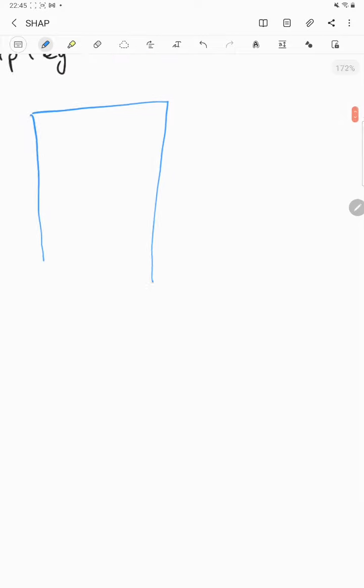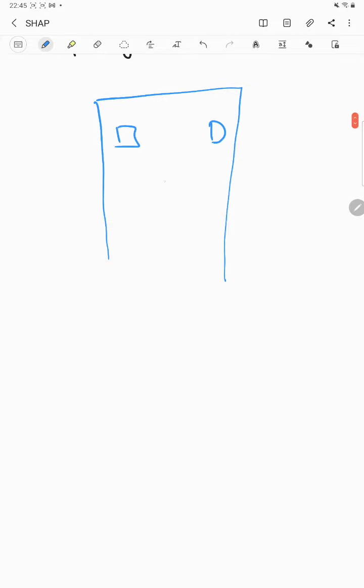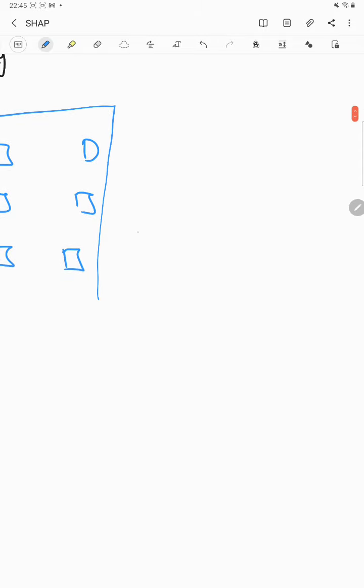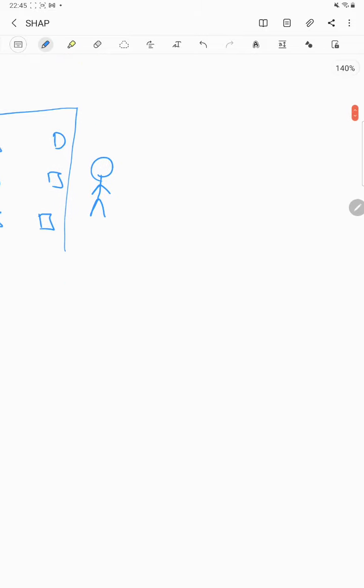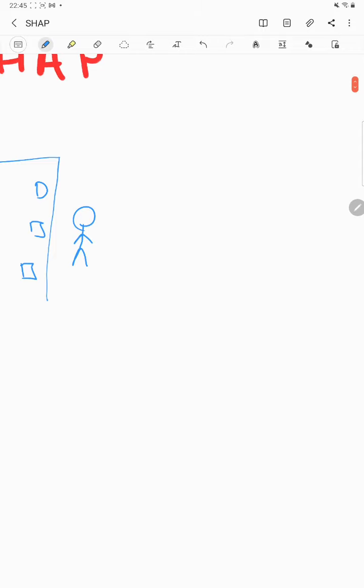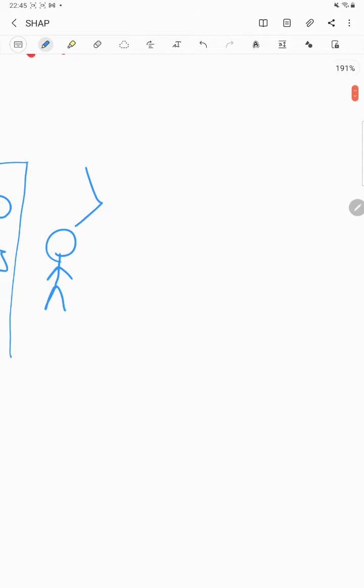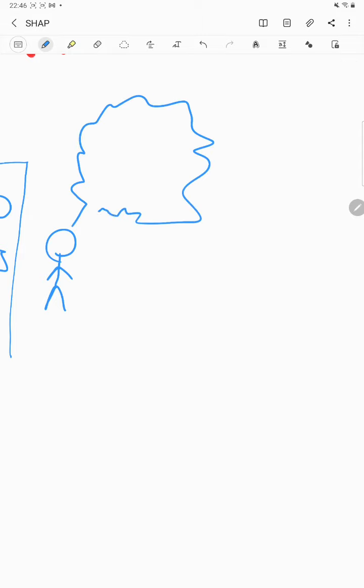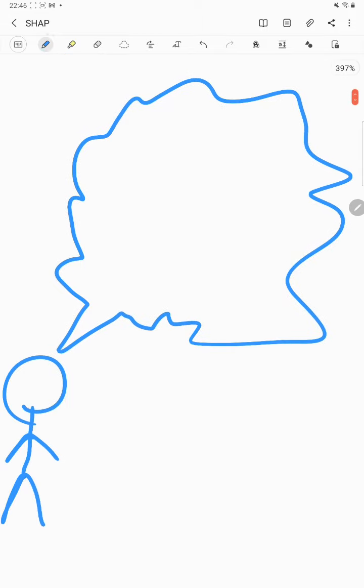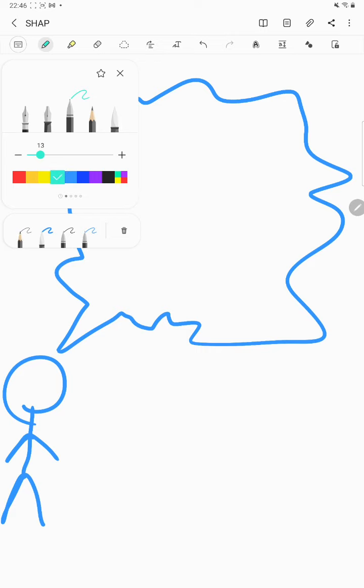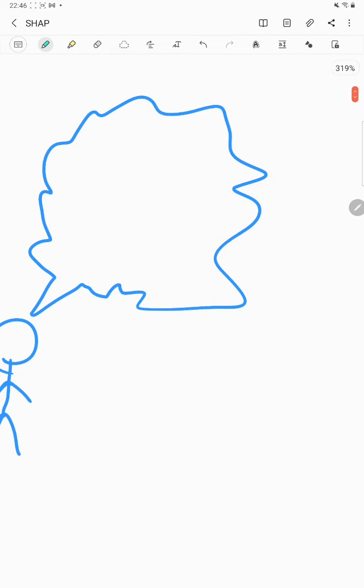So let's say that we are in a building of Manchester City. We have some rooms, and Pep Guardiola is out of the building. Now City is the champion today, and Guardiola says that I want to give some, sorry, perfect cloud talk. Pep is a little bit confused, so that's why this cloud is a little bit bad.